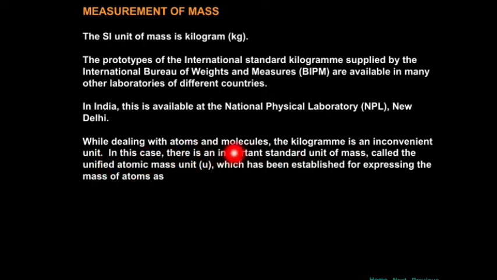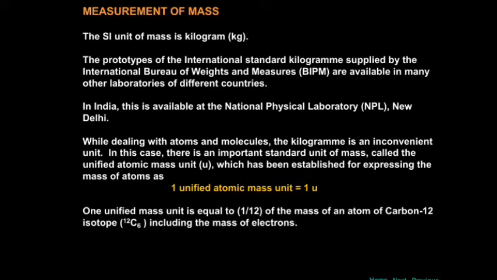So we follow the atomic mass unit, denoted by small u, the unified atomic mass unit. How many kilograms is it equal to? See the next one, the definition of atomic mass unit.